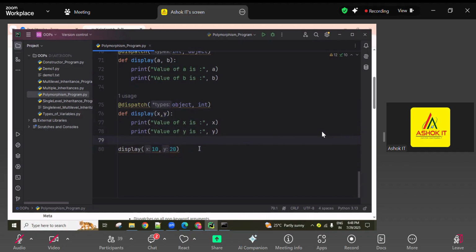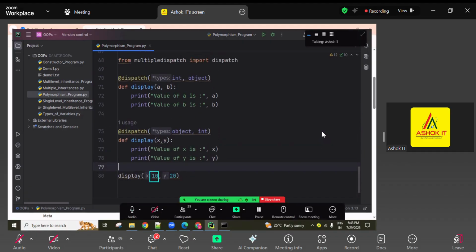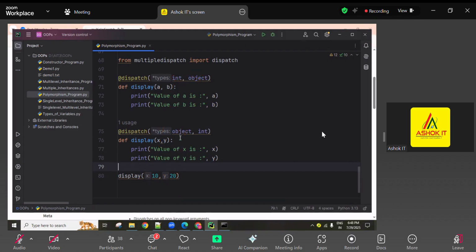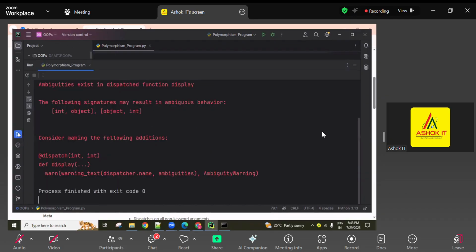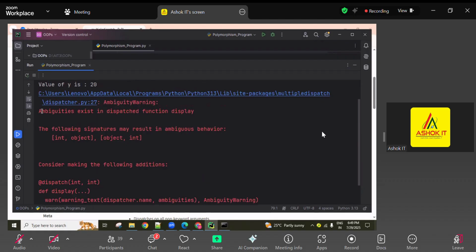Okay, now remember, every data type is an object. Int is an object, okay? So here, the int value sent directly is like an object, an int object. So the signature is matching as using these two values. And the same, this signature also matches. This is in int object format, and this is the int format. Both signatures match. So which one executes? Getting confusing? That is called the ambiguity problem. See here, the ambiguity exists in the dispatched function display.